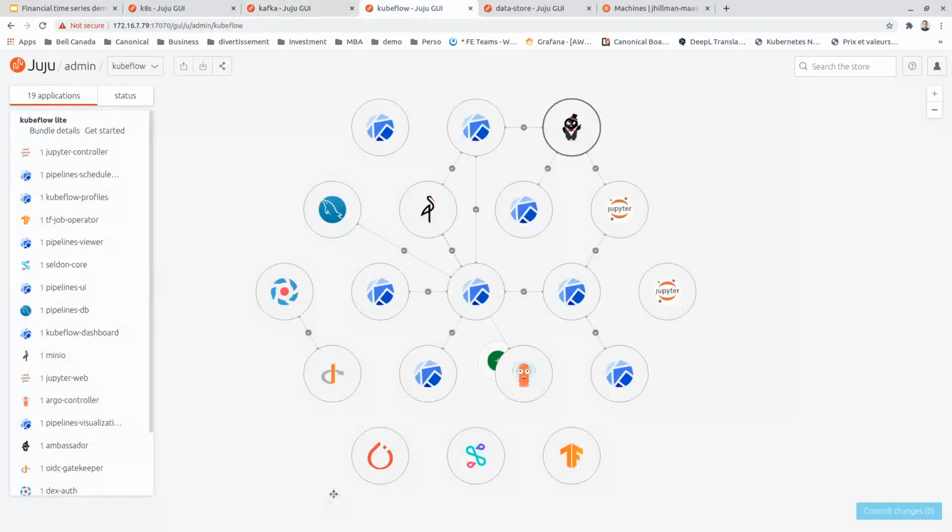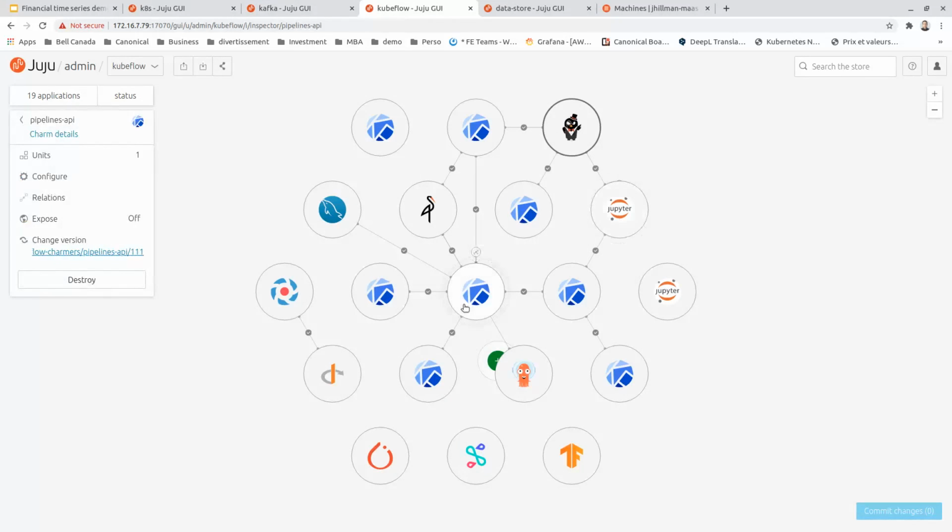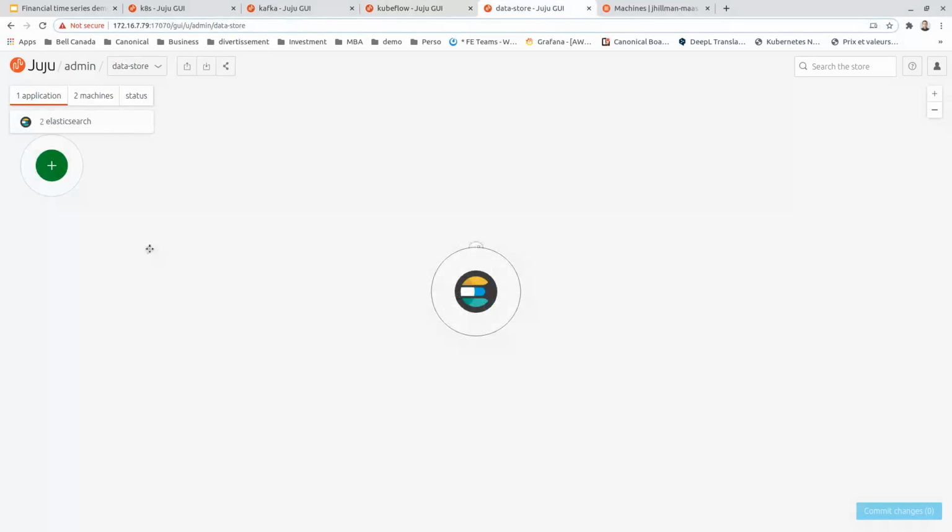The Kubeflow environment, which is deployed on top of Kubernetes. We can see all the Kubeflow components like JupyterHub, the pipelines, and Dex for authentication, and the data store environment, which is Elasticsearch.